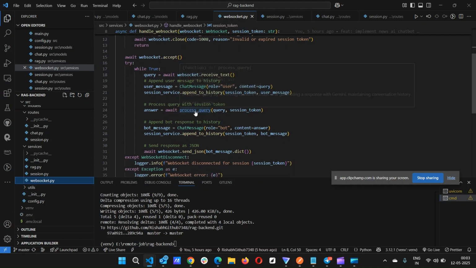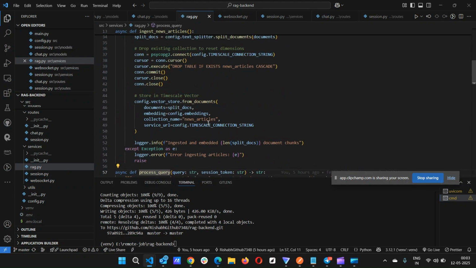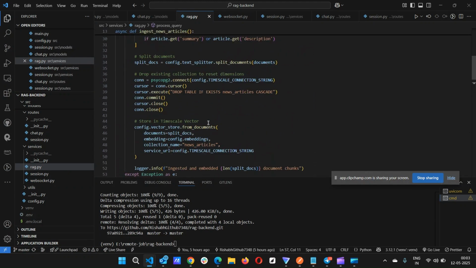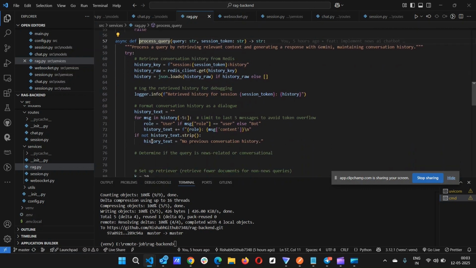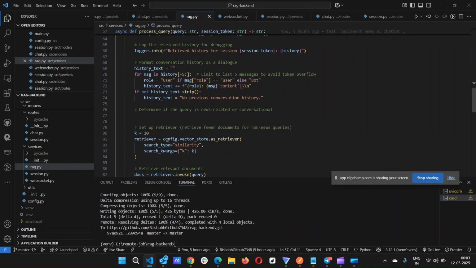If I show what process the query does, here is where things are happening. We fetch the history, and after that we collect it. After that we are getting and retrieving the embedding.